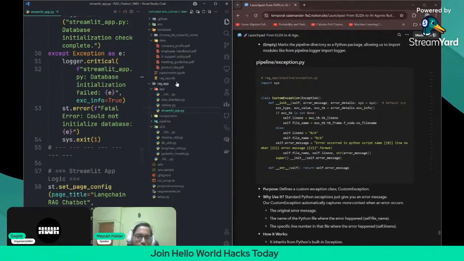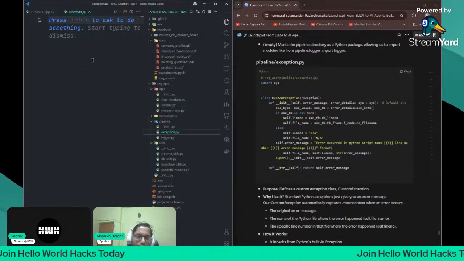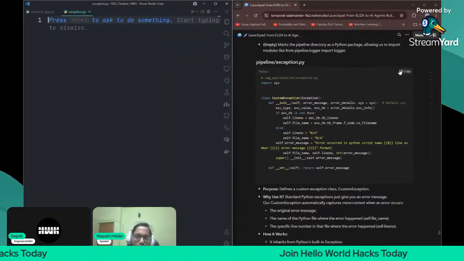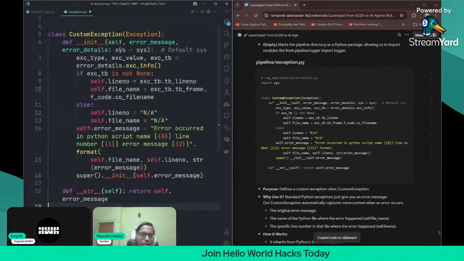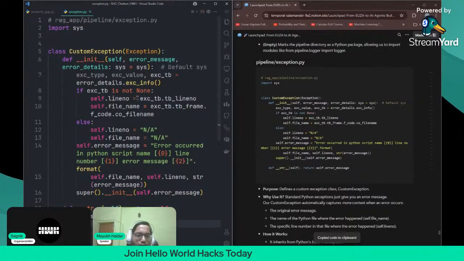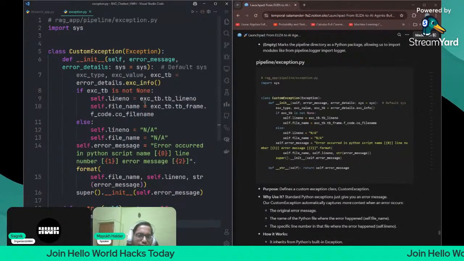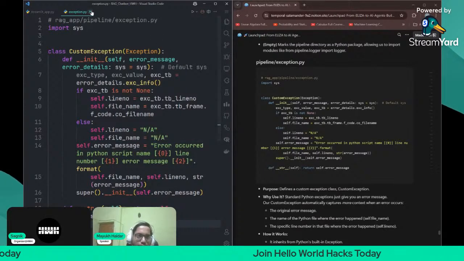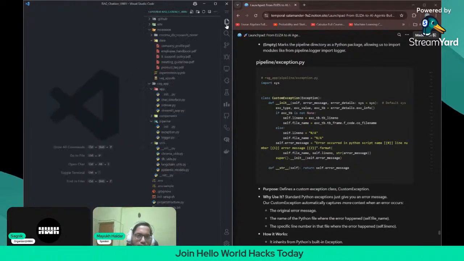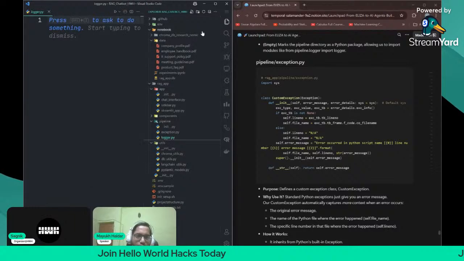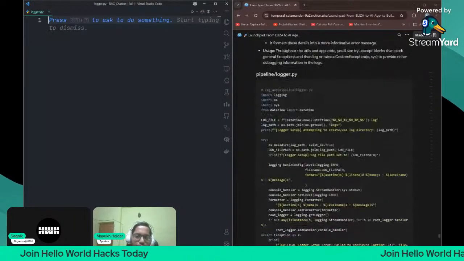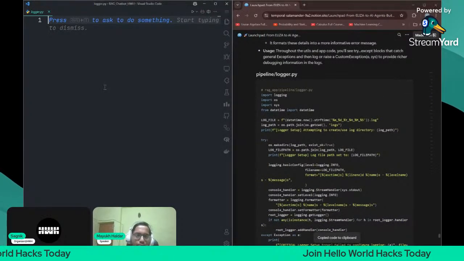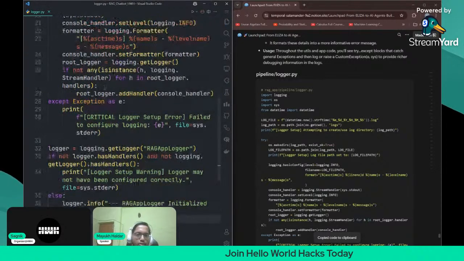Next, we are using this pipeline. Exception part, let me just fill it. This is a custom exception class which you can make for getting the line number and file name on the exception, and the error message. You can print it in the custom exception class. And here I will use the logger class, pipeline slash logger.py.